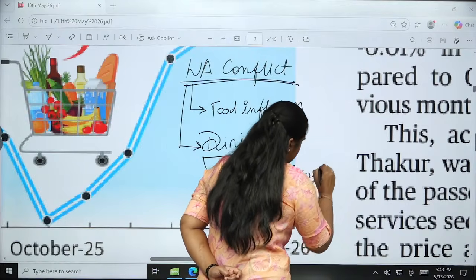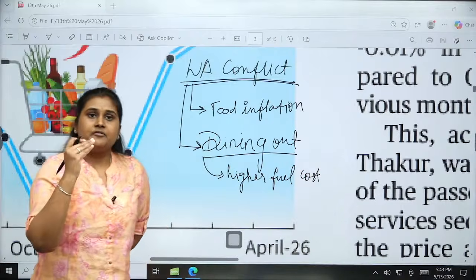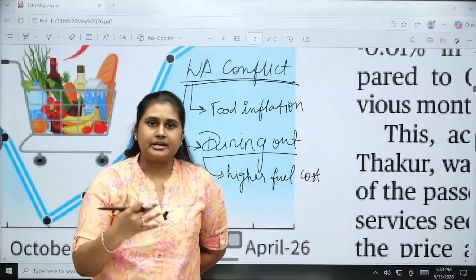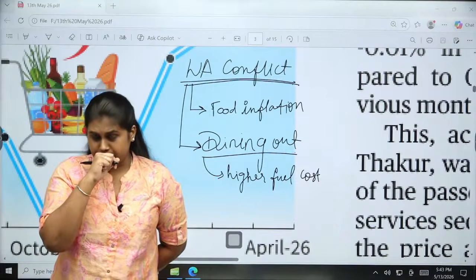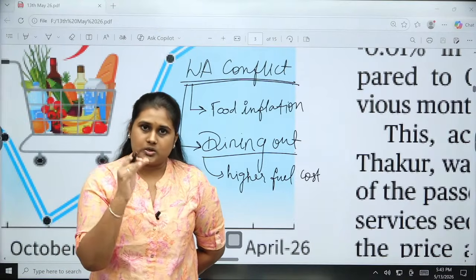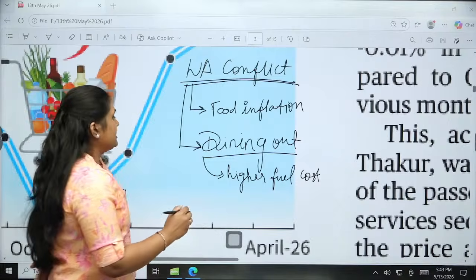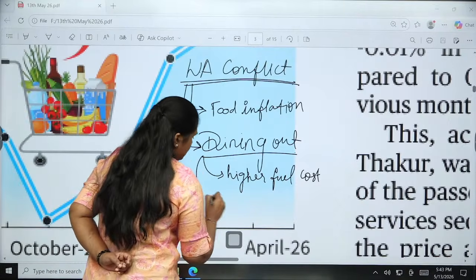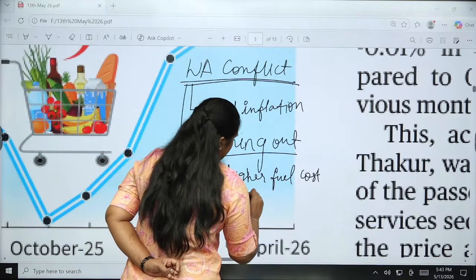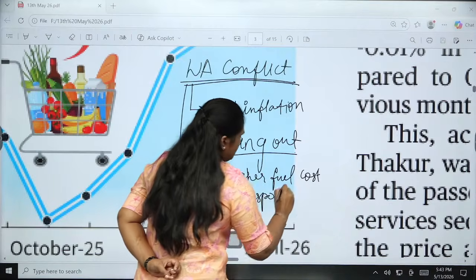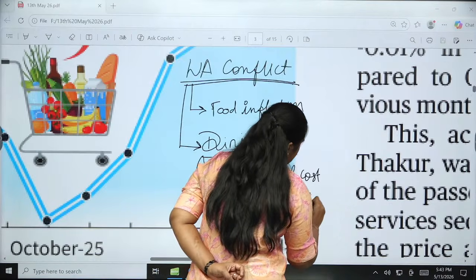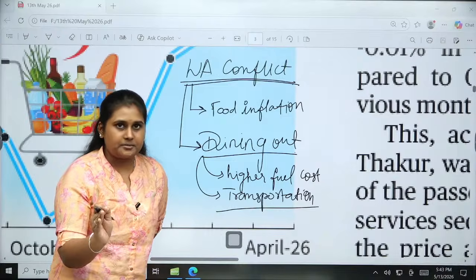Okay, this is the first one, because we are getting crude oil and we are refining and using it. Our LPG supply is also limited right now. So, the higher fuel cost. And the second thing is about transportation. When it comes to transportation, please keep that in mind.